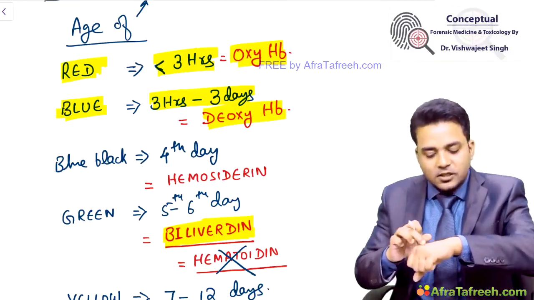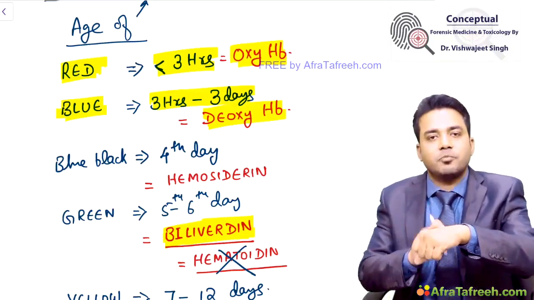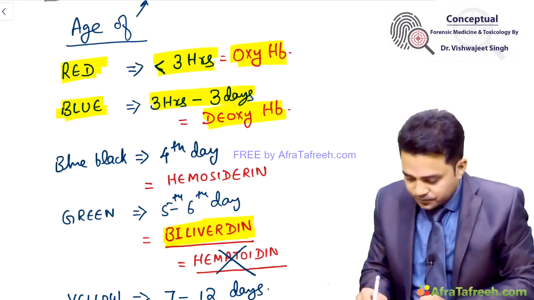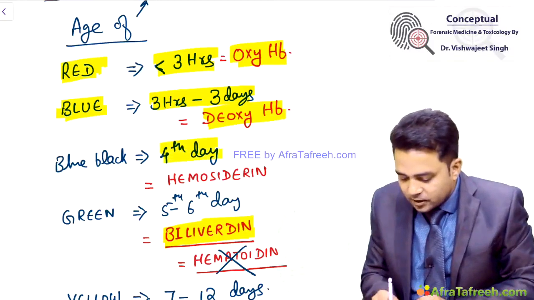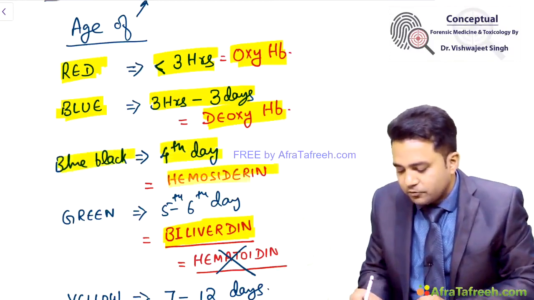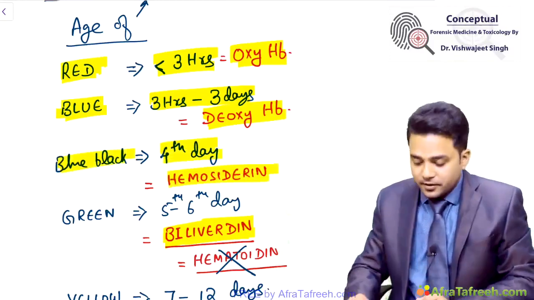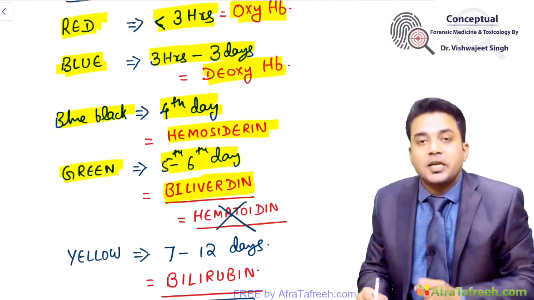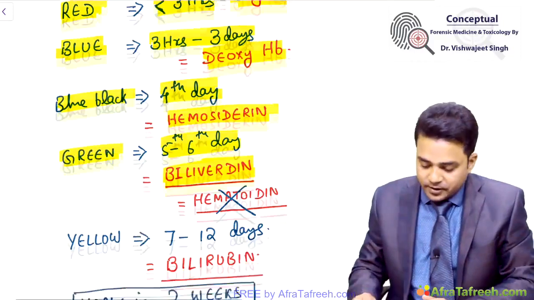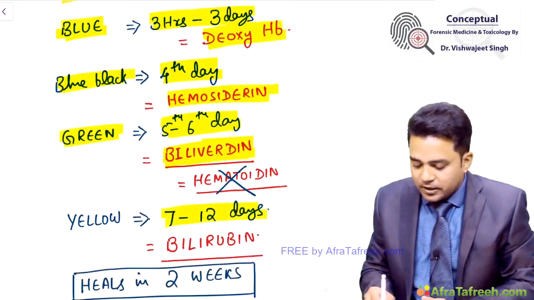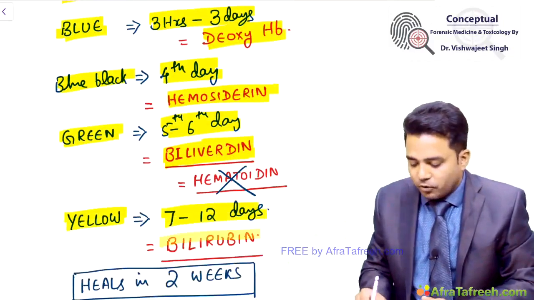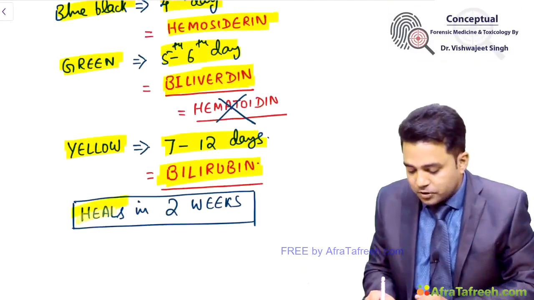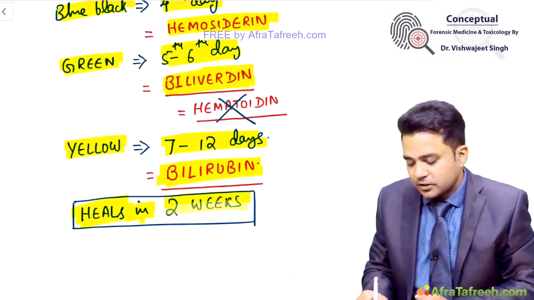Then initially the color will be red, then it will become blue, then blue-black, then green, then yellow. On 4th day, the color becomes blue-black due to formation of hemosiderin pigment. Between 5th to 6th day, the color becomes green due to biliverdin pigment. And between 7 to 12 days, the color becomes yellow due to formation of bilirubin pigment. And finally, your bruise or contusion heals in 2 weeks.